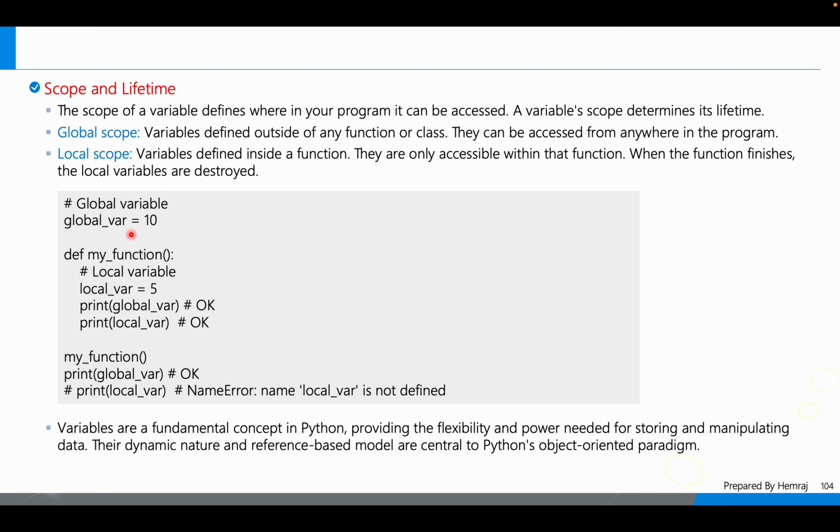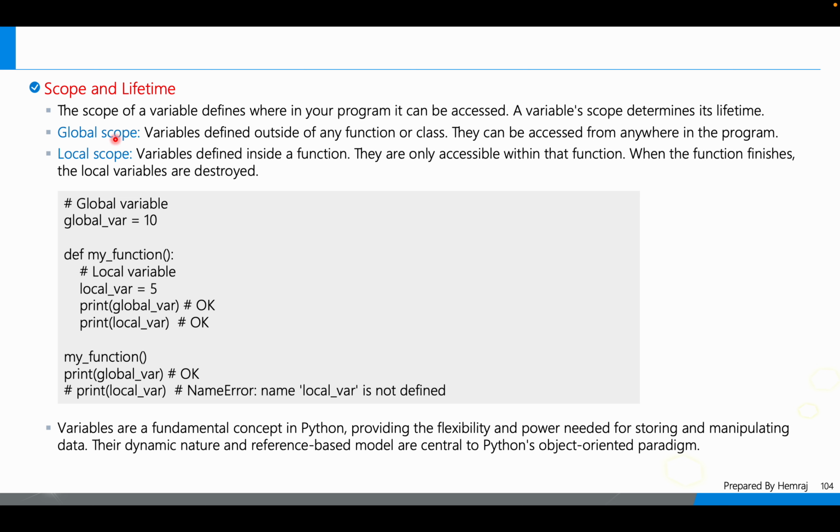In this example, global_variable is equal to 10. So these are the global variables. And below, in the function def my_function, local_variable is equal to 5. So this is the local variable. It is defined inside the function. But global_variable is equal to 10 is outside of the function, so it is the global variable. So these are the two types of scope: global scope and local scope, right?